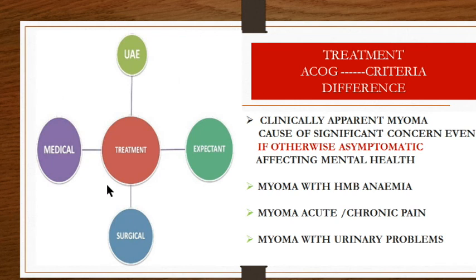Then coming to the treatment of fibroids, we divide it into 4 categories. The expectant treatment, that is you just wait and watch. Then medical treatment, surgical treatment, and then other treatments or other methods, in which uterine artery embolization is one.